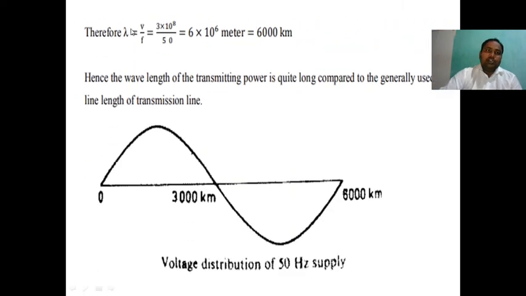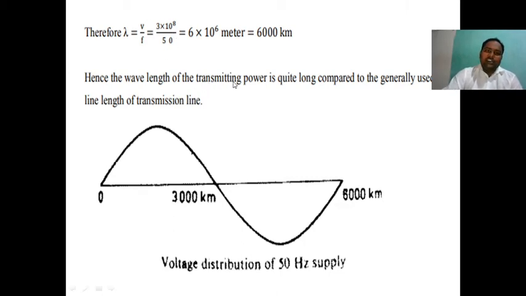So suppose lambda is equal to v by f. The velocity of light is equal to 3 into 10 power 8, and the frequency f is equal to 50 hertz, which is the standard frequency. That gives lambda is equal to 3 into 10 power 8 by 50, that is equal to 6 into 10 power 6 meters, which is 6000 kilometers.